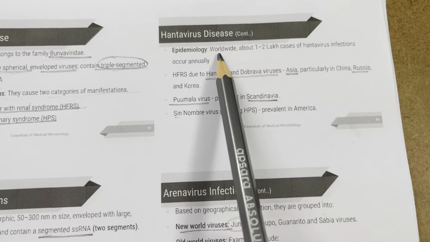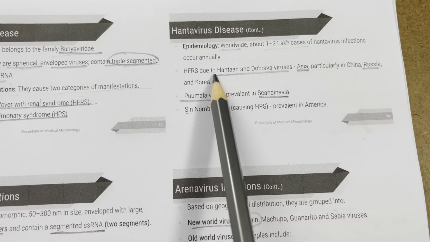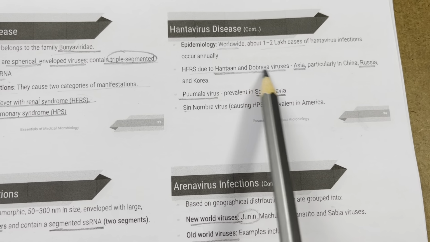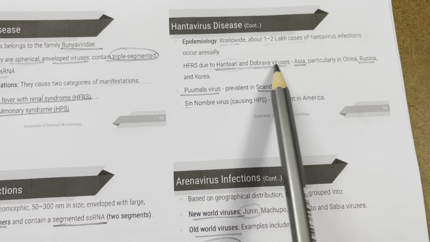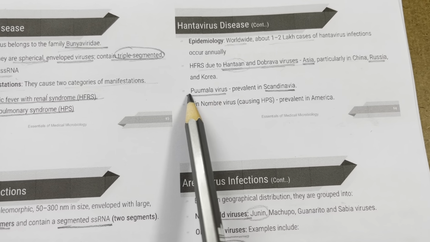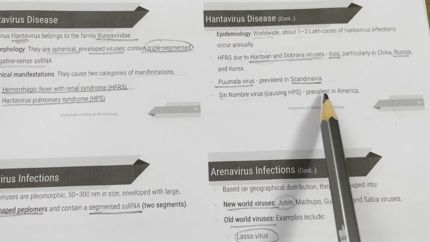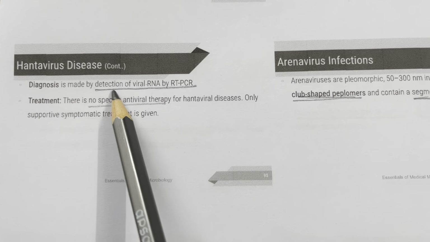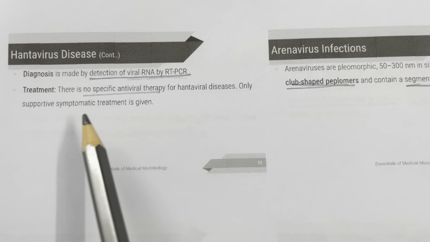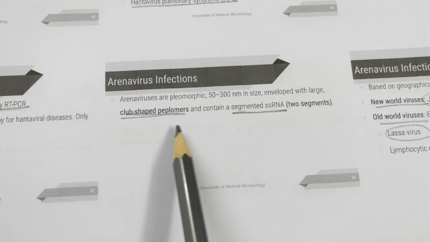So epidemiology is worldwide. 1 to 2 lakh cases occur annually. HFRS is due to Hantaan and Dobrava viruses. Hantaan, obviously Asia, particularly in China and Korea, and Dobrava sounds Russian, right? So Russia. Puumala virus in Scandinavia and Sin Nombre virus in America. Hantavirus disease diagnosis is made by detection of viral RNA by RT-PCR. There is no specific antiviral therapy, only supportive treatment is given.